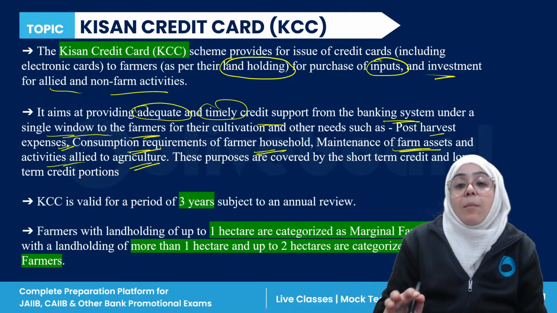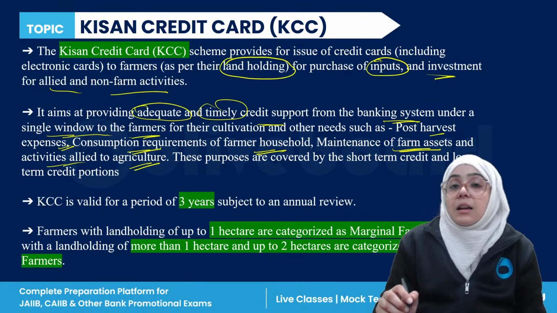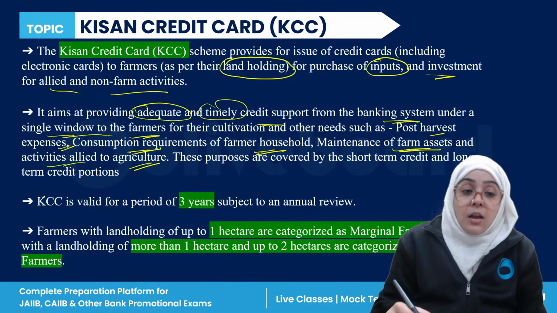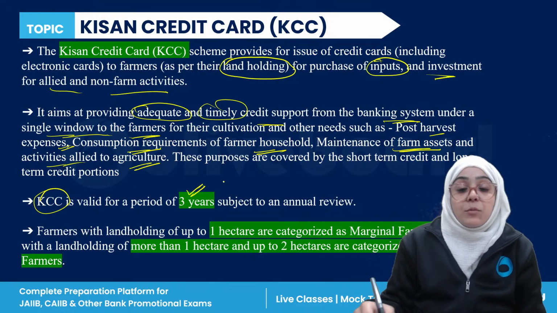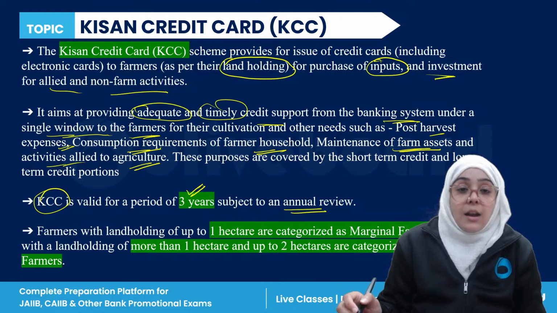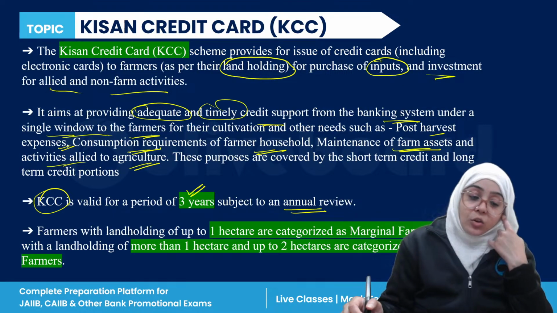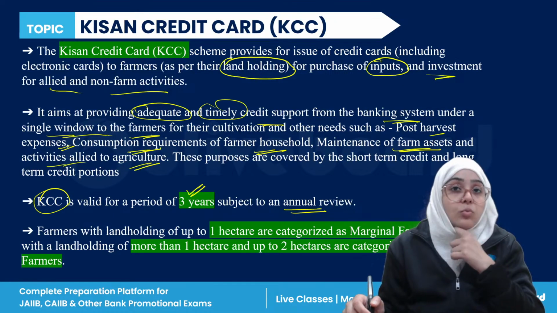These are all the purposes which are covered under the Kisan Credit Card scheme. Right now, the Kisan Credit Card is available for a period of 3 years, subject to annual review. Now, when we are talking about farmers, they are basically divided into two categories.